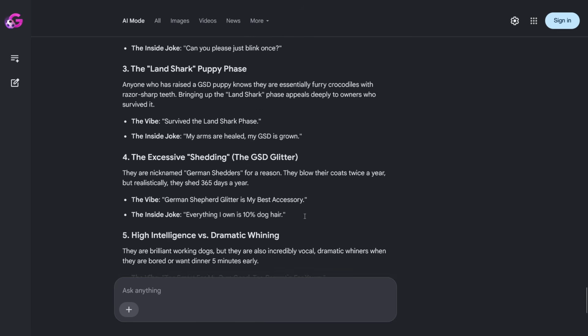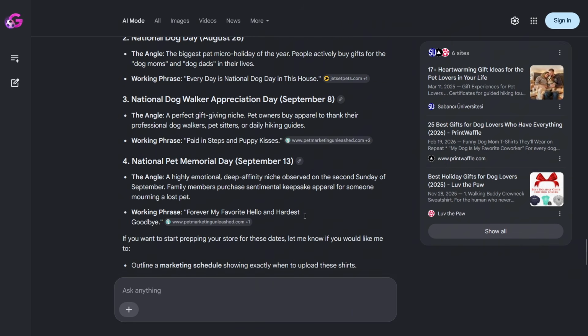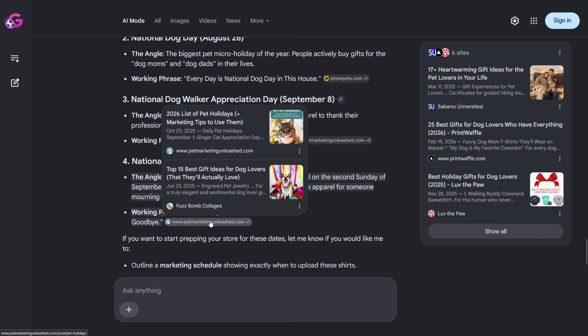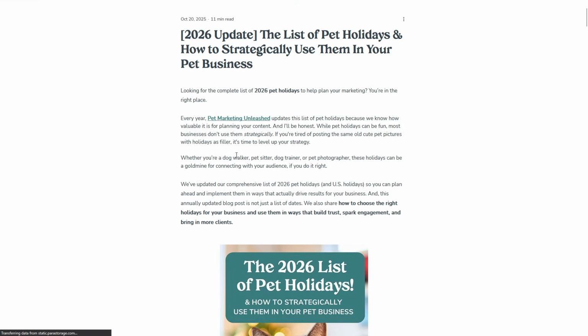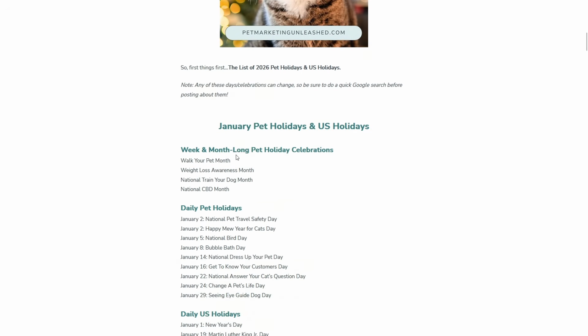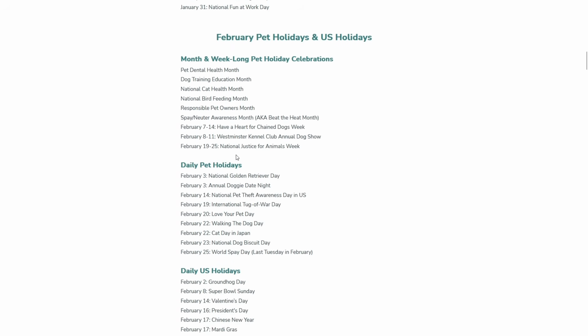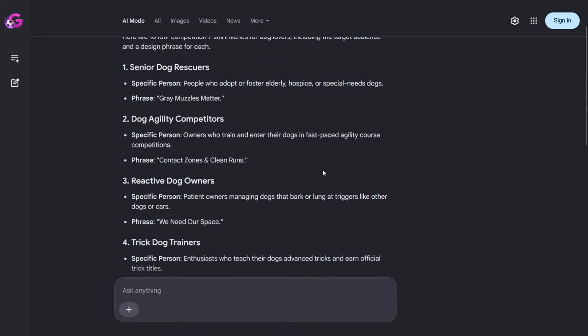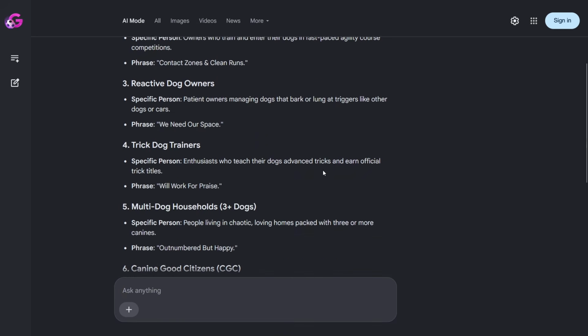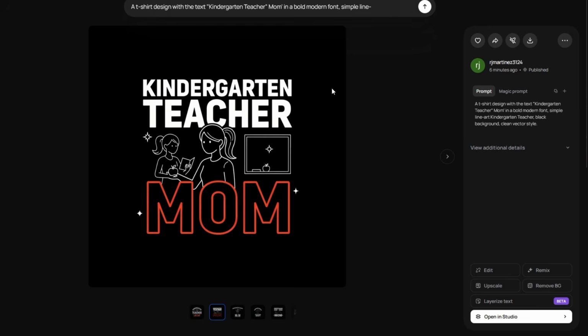Tip 3, check the links Google gives you for proof. AI mode shows its sources right here. Click them. That's your free fact check. It proves the niche is real and not just made up. Never skip this part. Here's the one thing to remember. You don't have to guess what to sell anymore. Google's free AI mode hands you the niche, the shirt phrase, and the buyer words. And Ideogram makes a design for you for free. That's a complete $0 POD research tool hiding inside a search bar you already use pretty much every day.